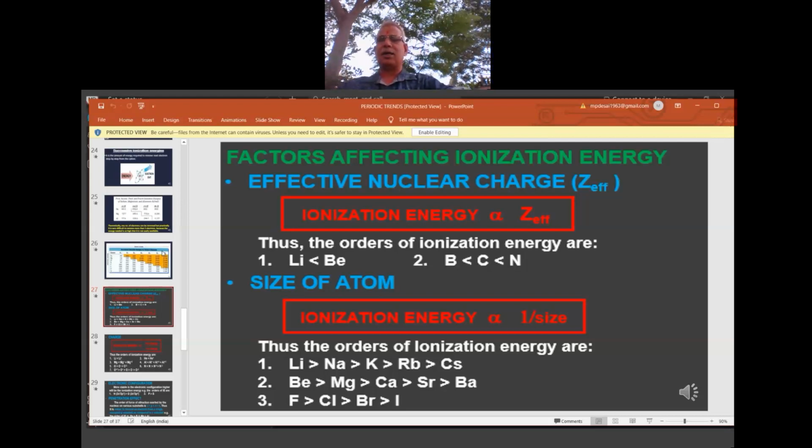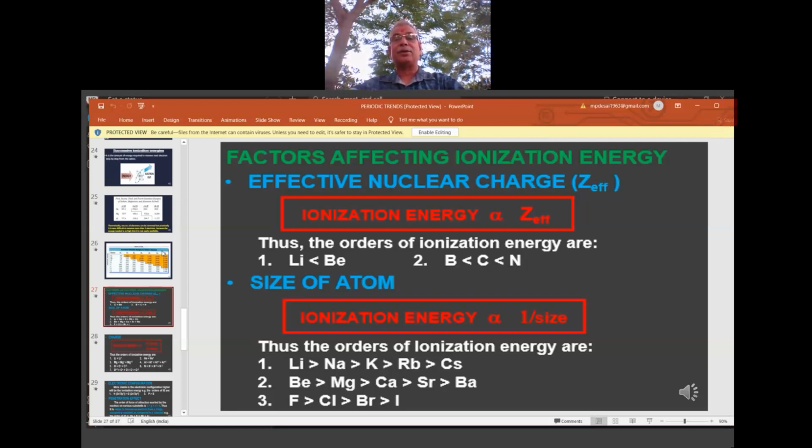That's why I have written IE is directly proportional to Z effective. Z is nuclear charge, and Z effective is the effective nuclear charge, symbolically. So it is directly proportional: the more the effective nuclear charge, the more the ionization enthalpy. That's the idea. Examples are also there at the bottom, which give clear support for this factor. That is, lithium's IE is more than beryllium's.